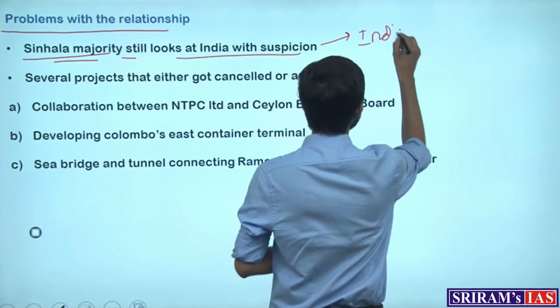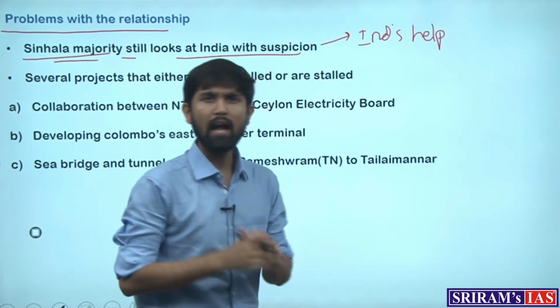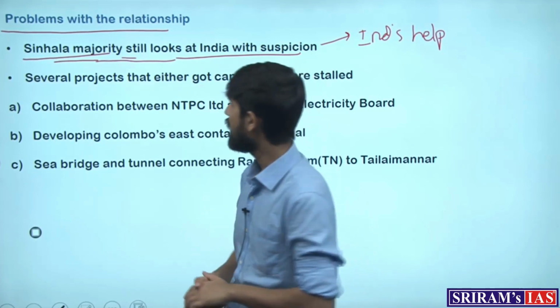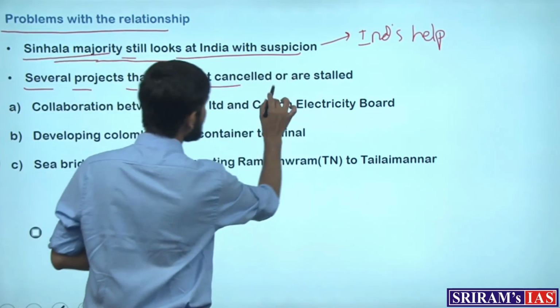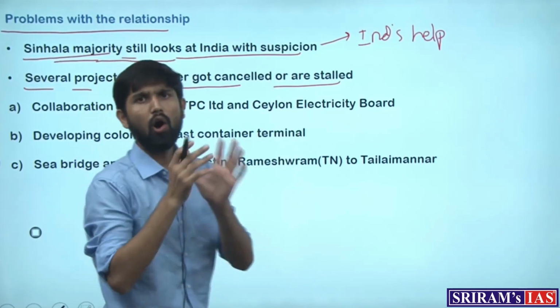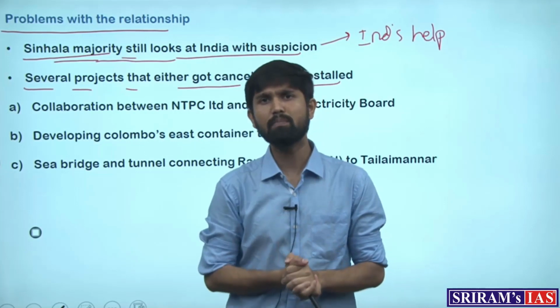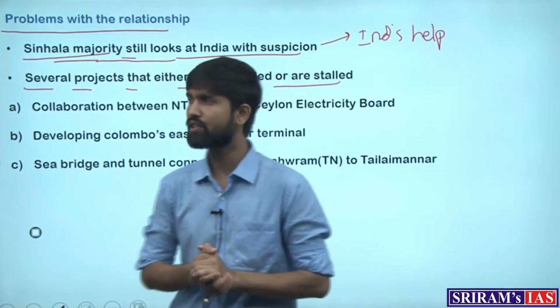India's help is being appreciated by all people, and it will go a long way in bridging this gap. Then there are several projects in the past that either got cancelled or are stalled. All efforts in the past to deepen the relationship between India and Sri Lanka have not really materialized the way India or Sri Lanka would have wanted.